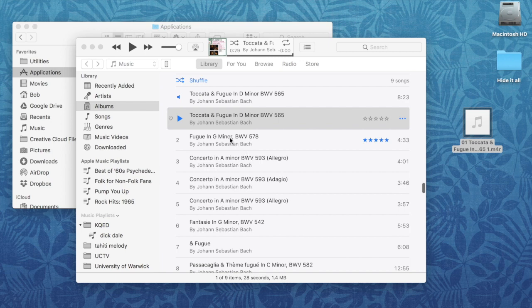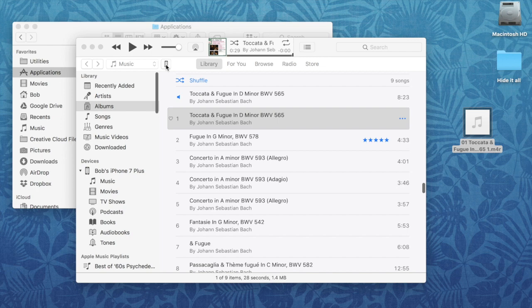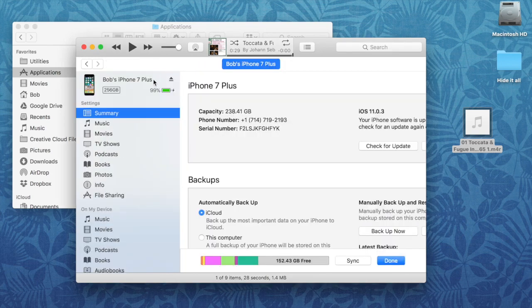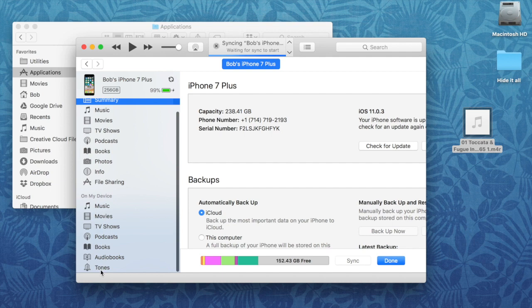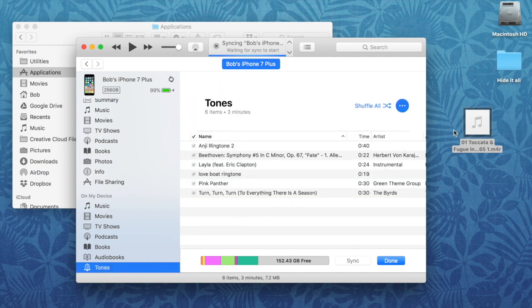When iTunes recognizes the device, click its button on the icon line. Scroll down the sidebar and click on the Tones section, which is probably on the bottom. Drag and drop the M4R file to the Tones list and click the Sync button. When the sync is done, you can go to your iPhone or iPad.